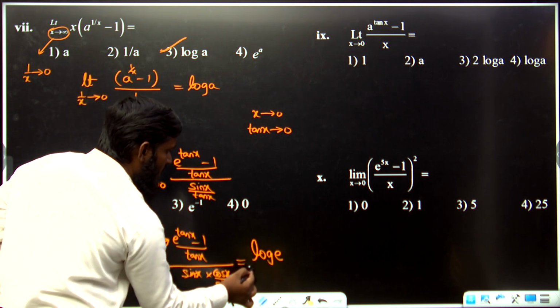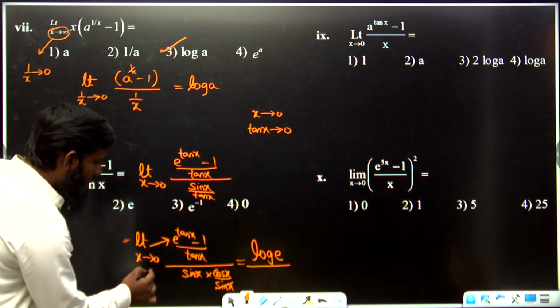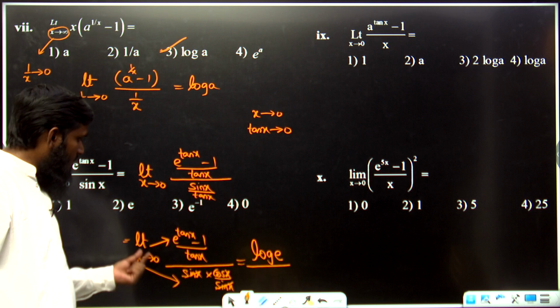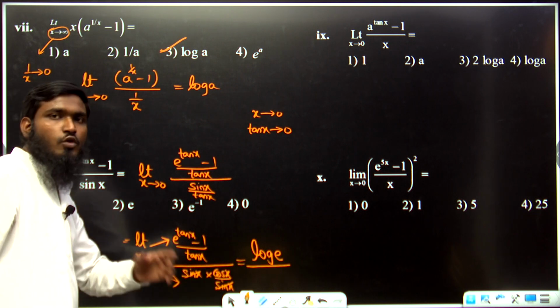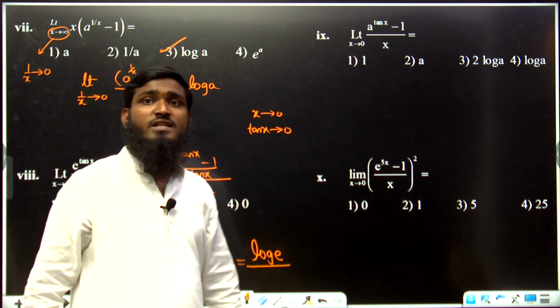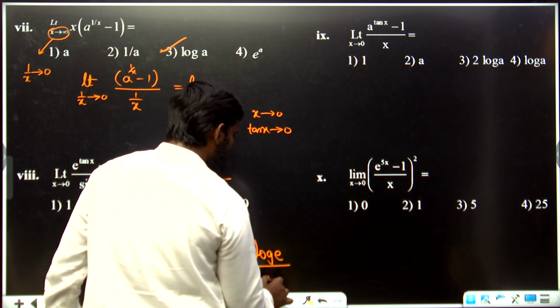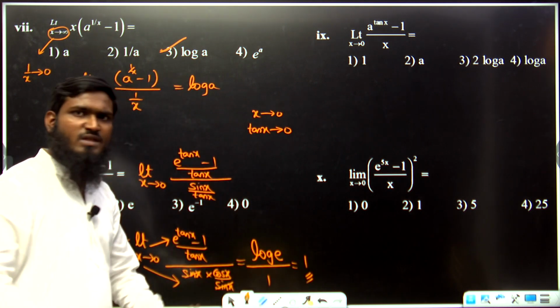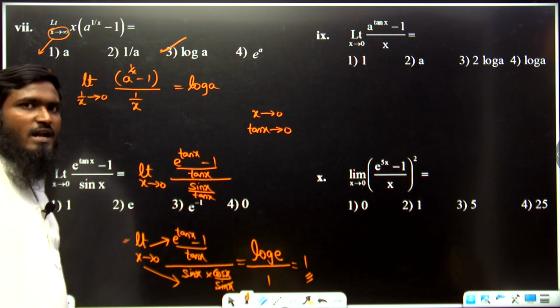Log e divided by... okay. Now we are applying the limit for this part over here. Cos x means x value we have to take 0, cos 0 value is equal to 1. So it is equal to log e, which is equal to 1, so 1 by 1 is equal to 1. That's it. Okay, simple questions we are having over here.